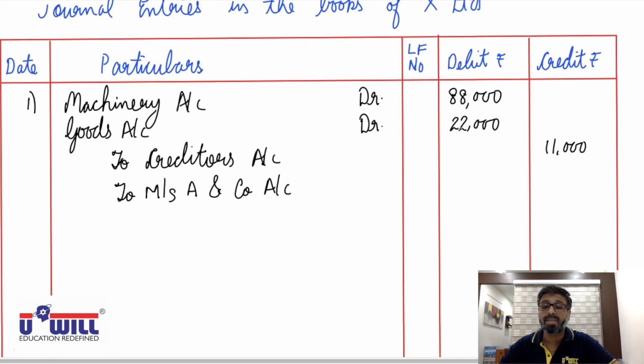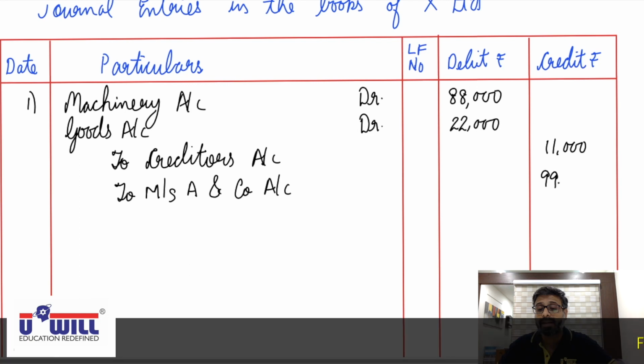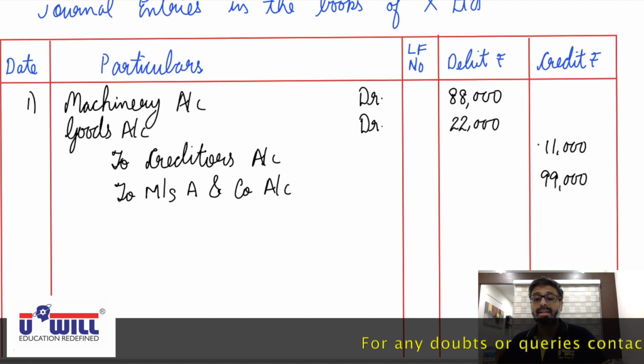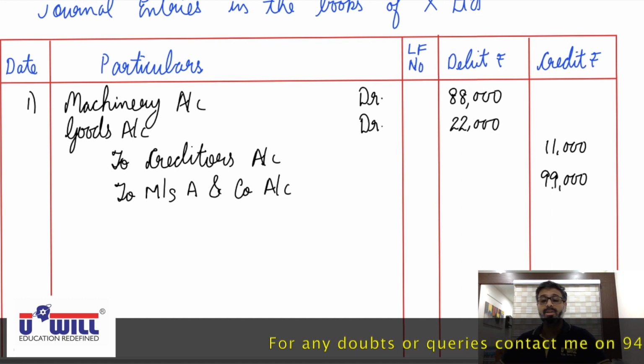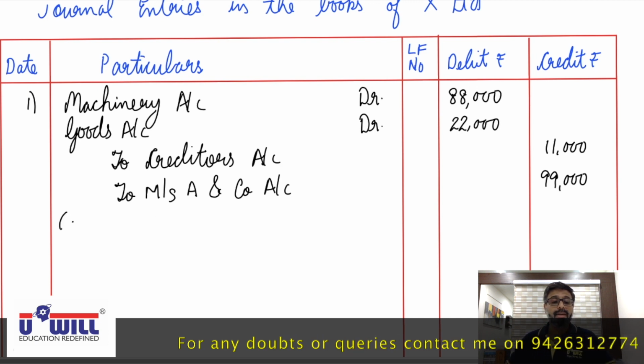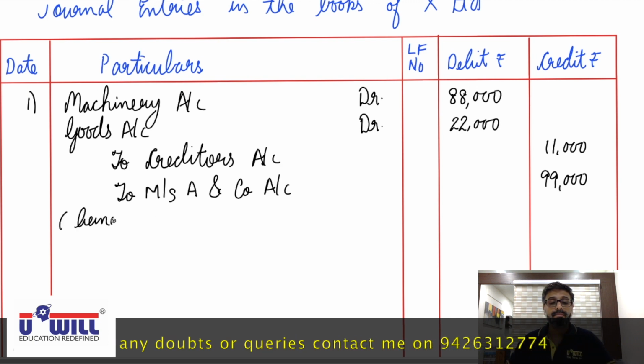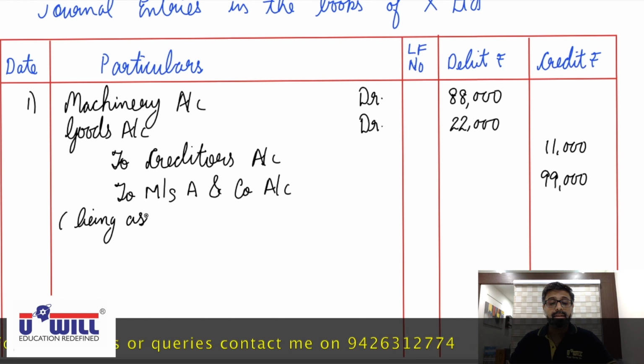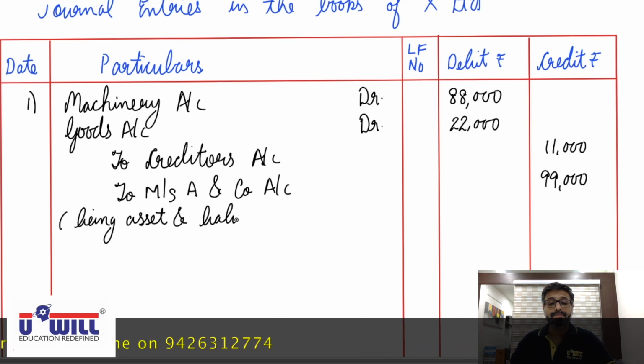Simply 88,000 plus 22,000, 1,10,000 minus 11,000, 99,000. What we have to pay to Messrs A and Company is 99,000. Being assets and liabilities taken over.